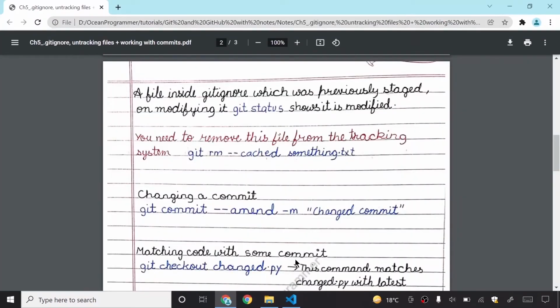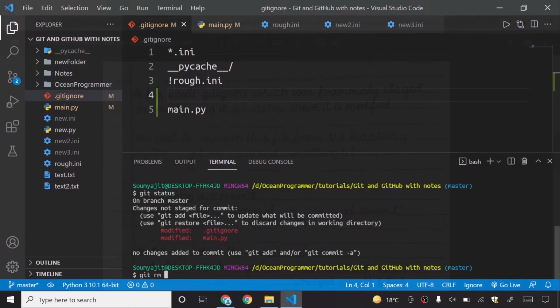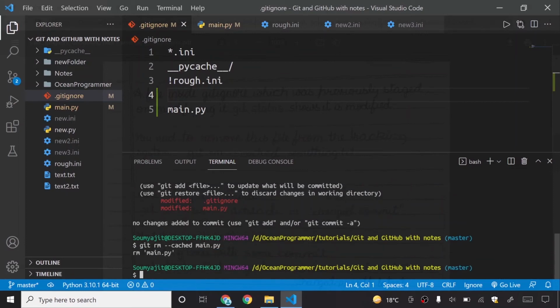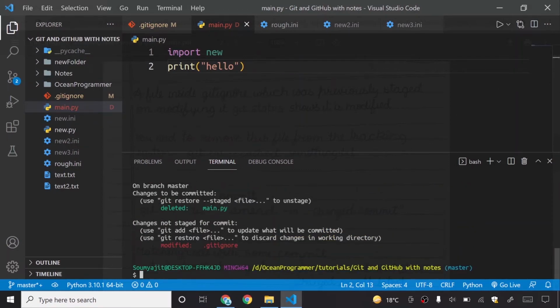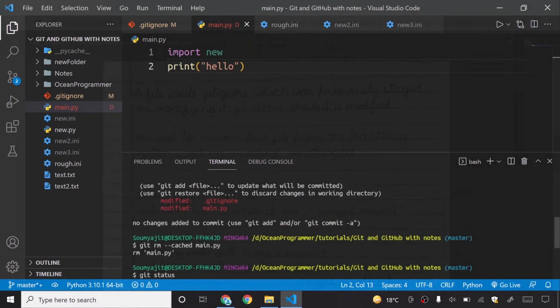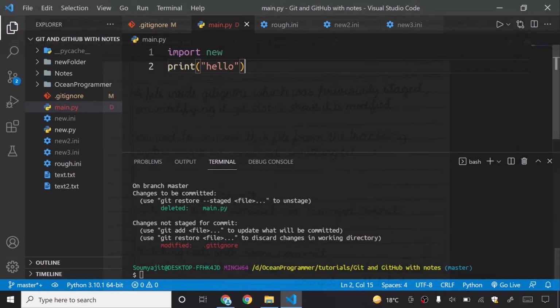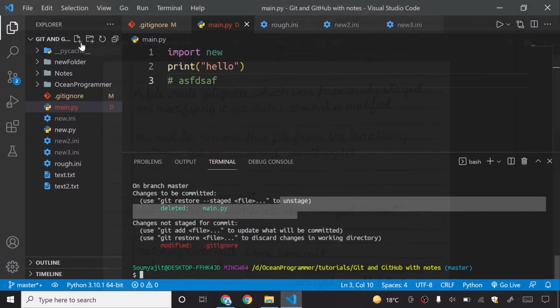I will write git rm --cached main.py. Okay, it did not remove this. You can see if I write here git status, it is only showing me .gitignore has been modified. Before it was showing main.py also. If I also create one comment here and now show you the git status command, it says that this is modified but this file is being deleted.